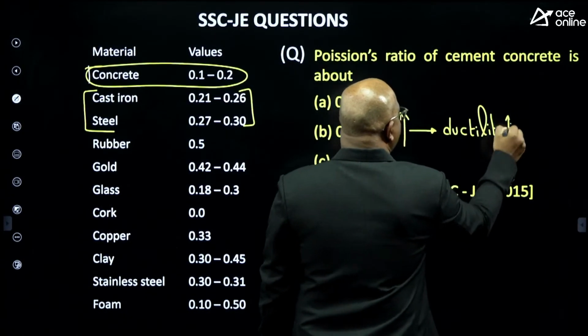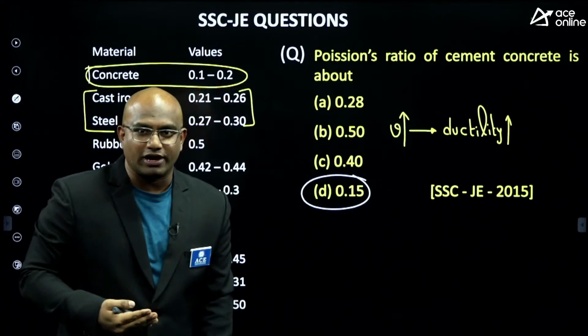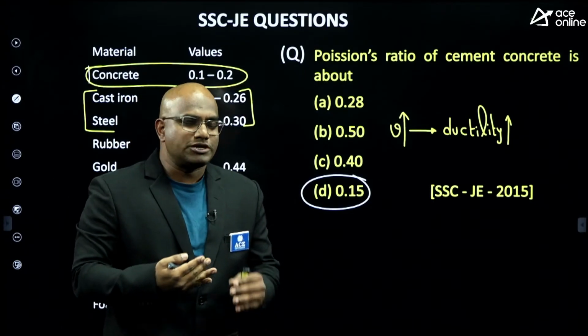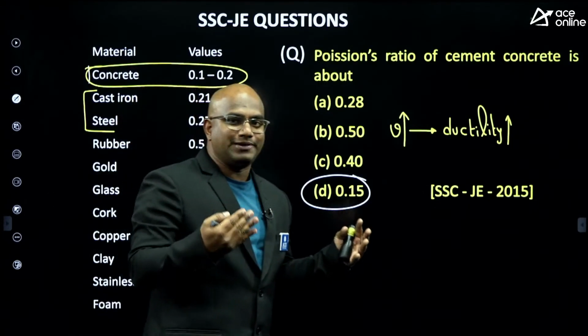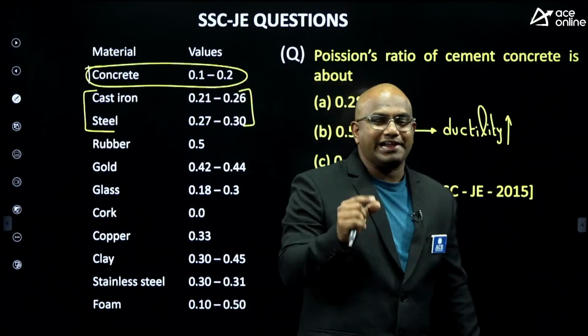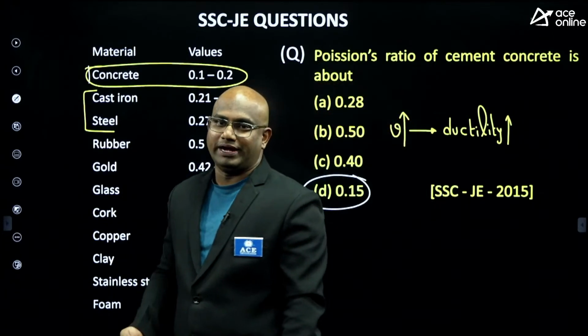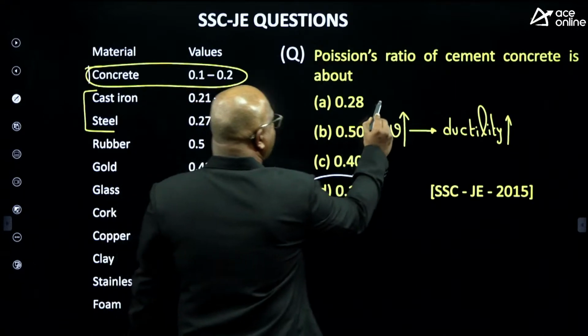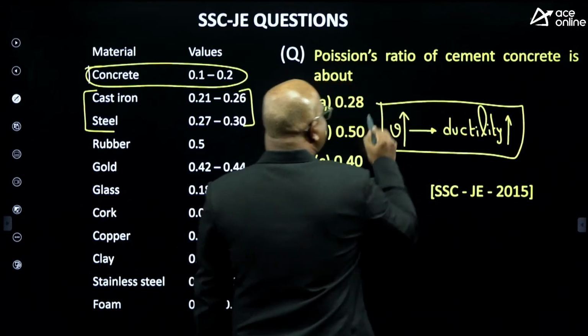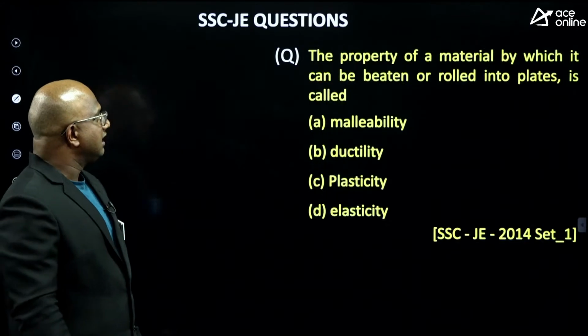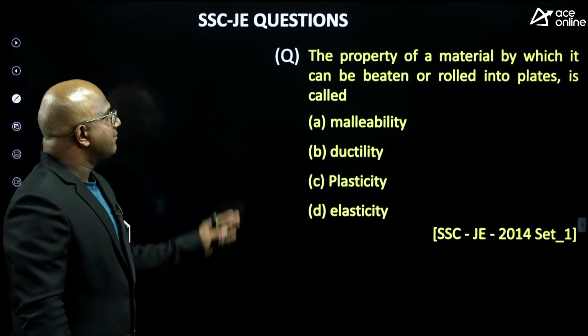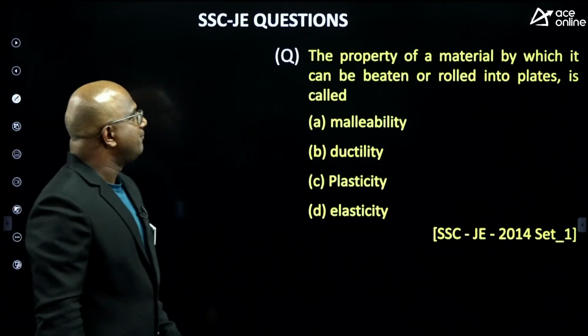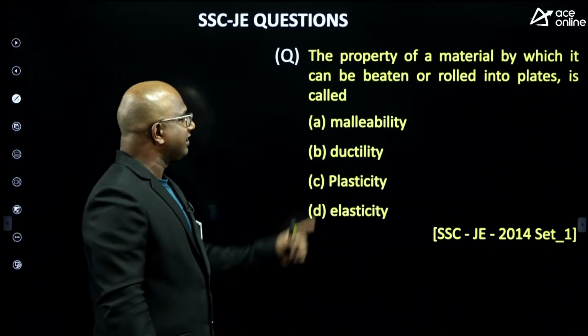If V is more, ductility is more, guys. Are you getting this, everyone? Suppose one material has V of 0.2 and another has V of 0.3. The 0.3 material is more ductile compared to the 0.2 material. Put a box for this, guys. When Poisson's ratio is more, ductility is more. Clear? Next. The property of a material by which it can be beaten or rolled into plates is called,